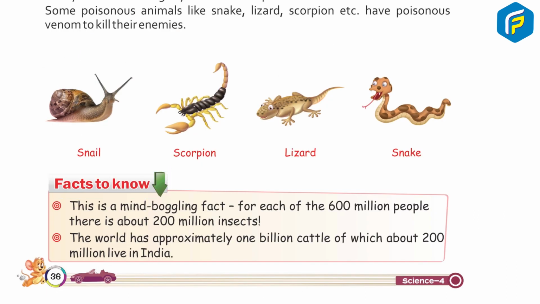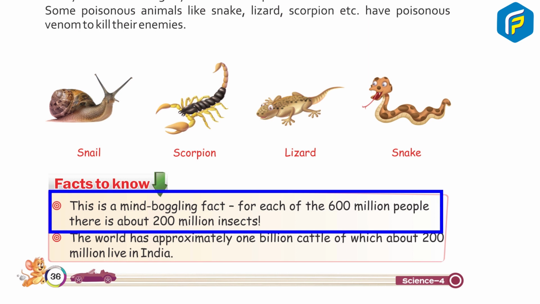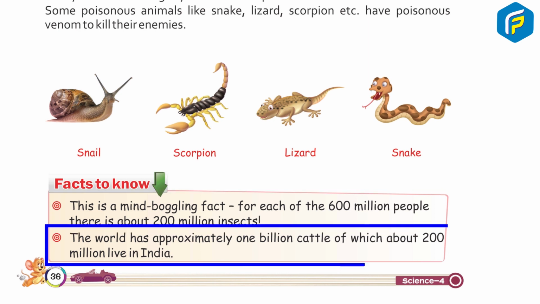Facts to know. This is a mind-boggling fact. For each of the 600 million people, there is about 200 million insects. The world has approximately 1 million cattle, of which about 200 million live in India.